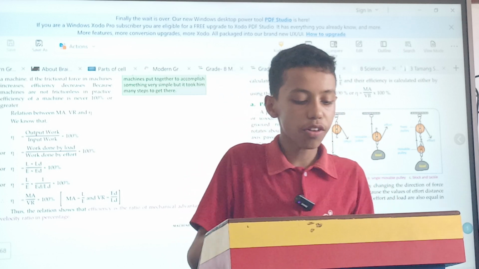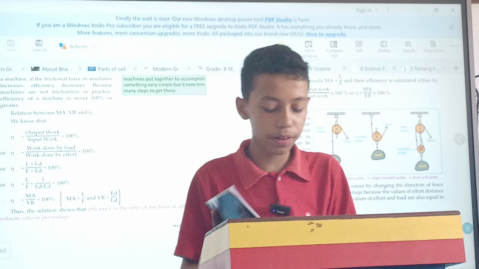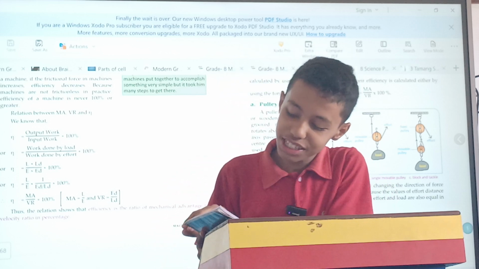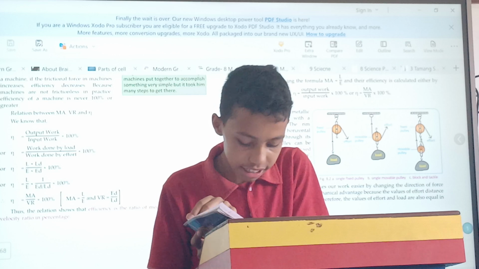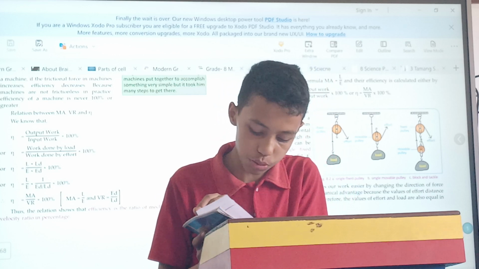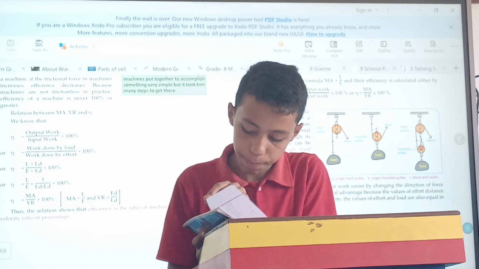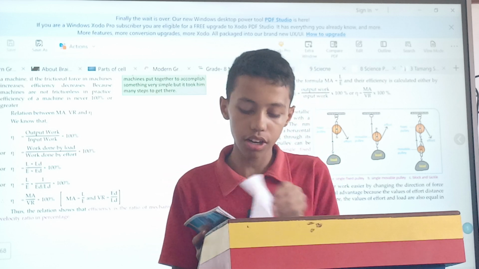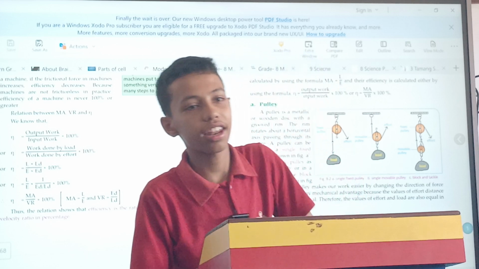Likewise, a slanted surface is an inclined plane and it is used to lift heavy loads by applying less effort. Wheel and axle. Wheel and axle consists of two coaxial cylinders of different diameters in which usually effort is applied on the big cylinder called wheel and load is overcome by the small cylinder called axle. Thank you and have a good day.